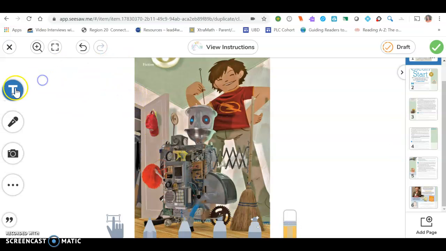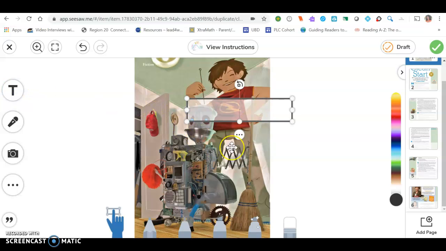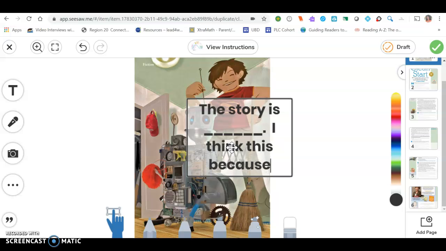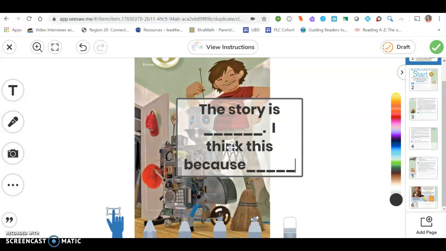And I'll use my text tool. And I'll just say, the story is, and then I'm not going to tell you the answer, but you'll fill it in. The story is, and your choices are fiction or nonfiction. And I think this because, and you're going to tell me why you thought it was fiction or nonfiction. And then I'll just click out of it.